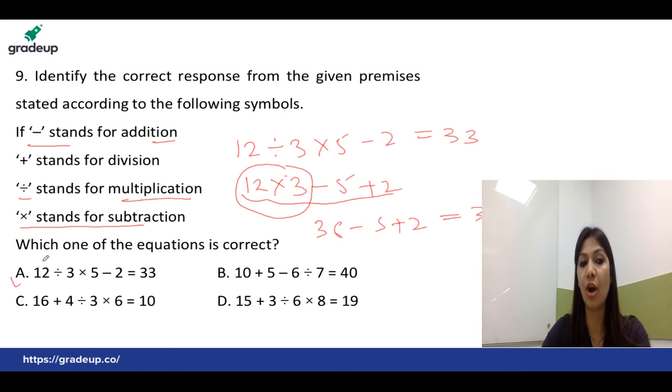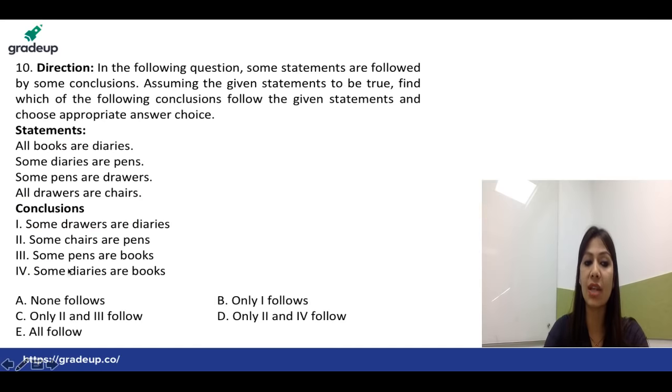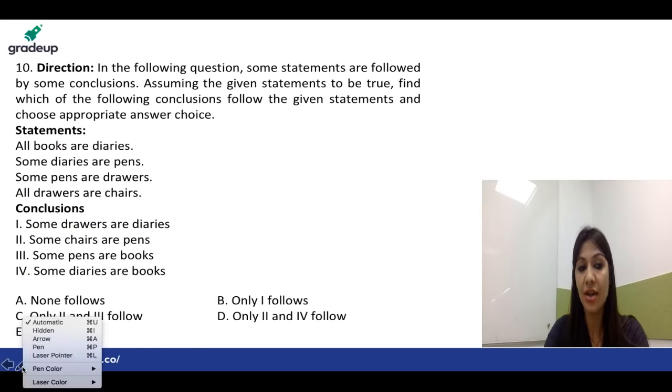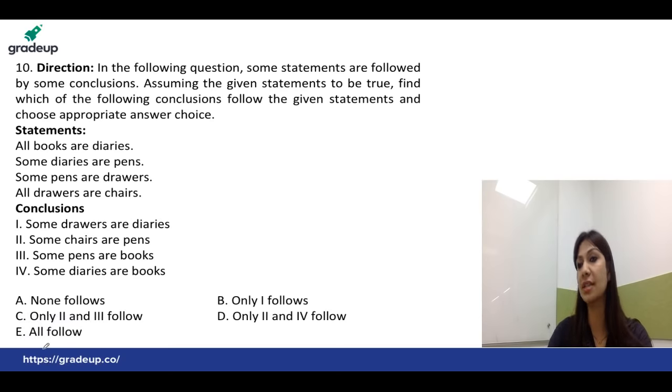It's perfectly option A, which is exactly the correct answer. Sometimes it happens in the examination that we have to find out which equation is wrong, so always read the directions carefully. Now the next question is of syllogisms, right?